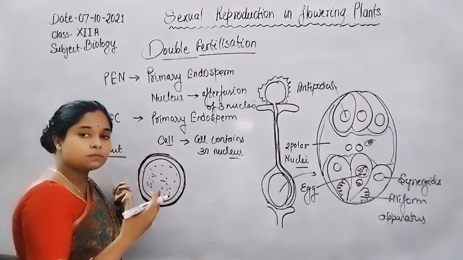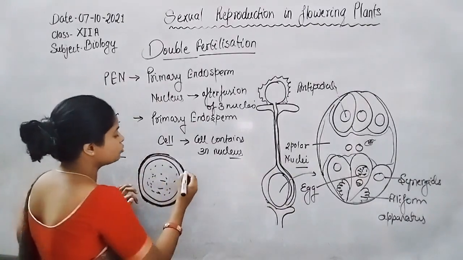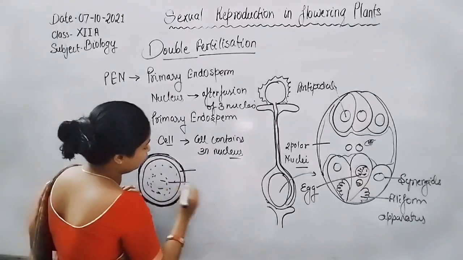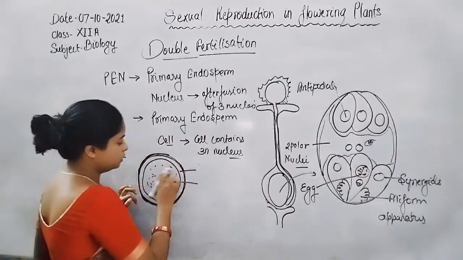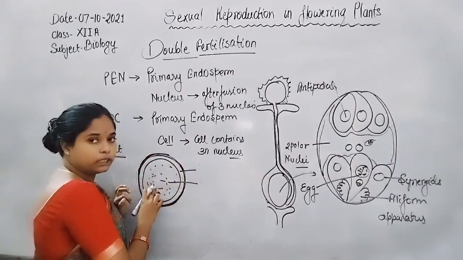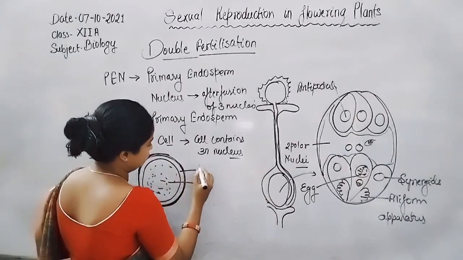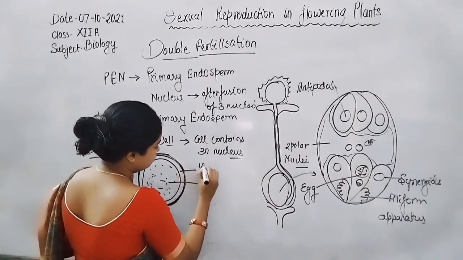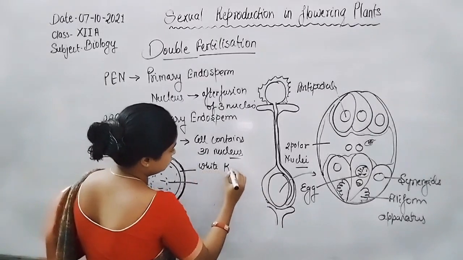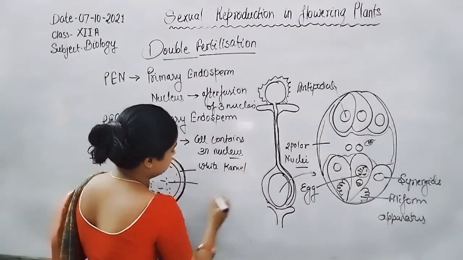As in the case of coconut, coconut water is an endosperm, and the white kernel is also a form of endosperm.